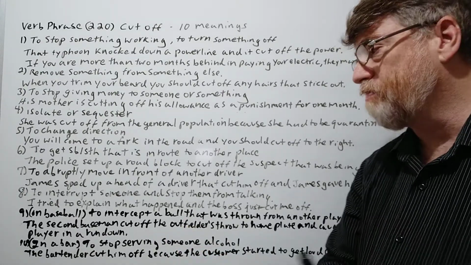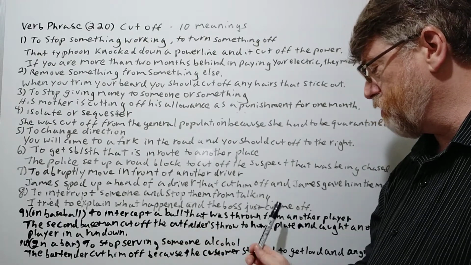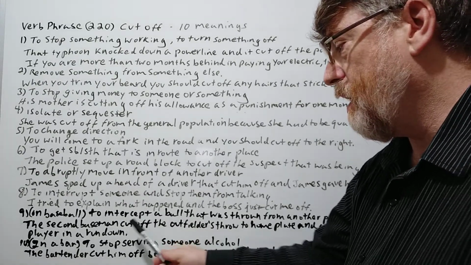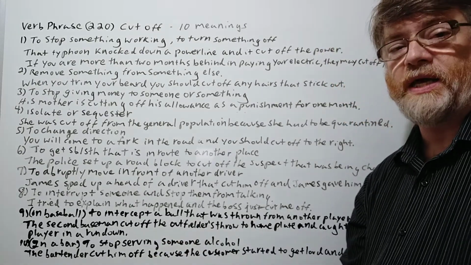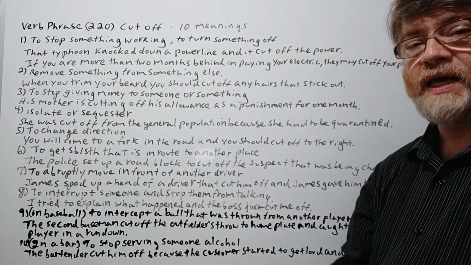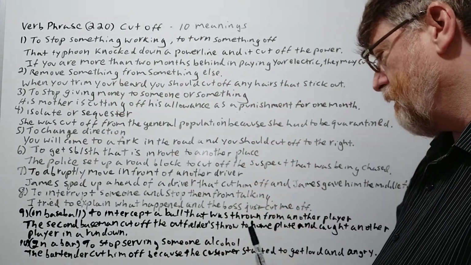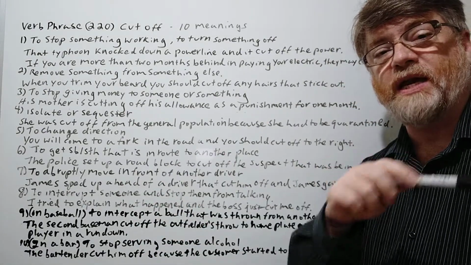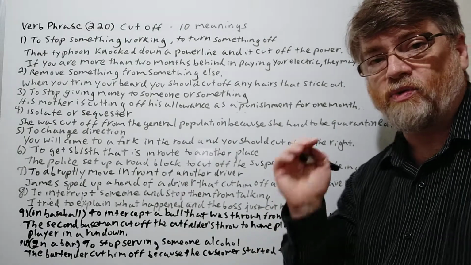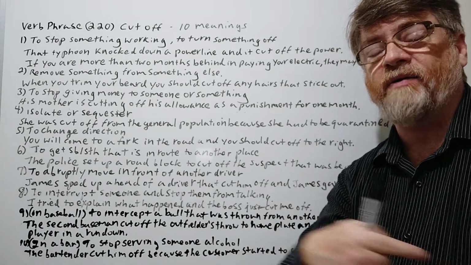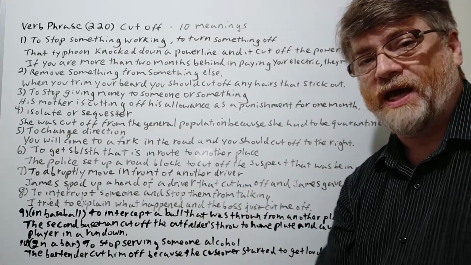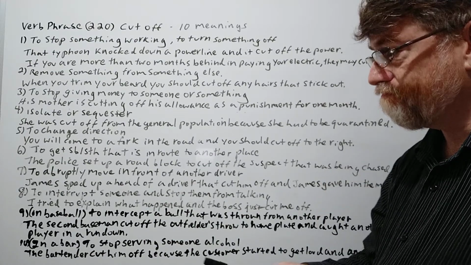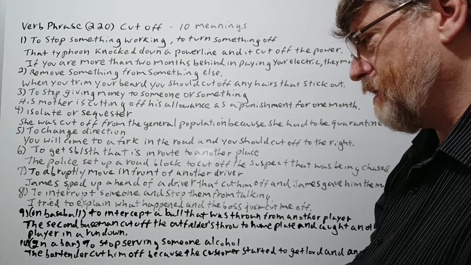All right, number 9 here. Well, this is related to baseball. To intercept a ball that was thrown from another player. Okay, so the second baseman cut off the outfielder's throw. So one of the outfielders was going to throw to home plate, and the second baseman cut it off and caught another player in a rundown. So the other player was trying to make another base, and he knows, I could get this guy out. You're probably not going to get the guy out that's going home, but we could catch this guy. So he cut off the throw and caught another player, so to get another out. Okay, good.